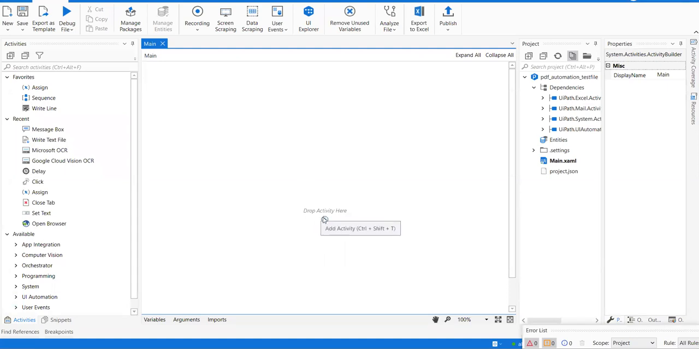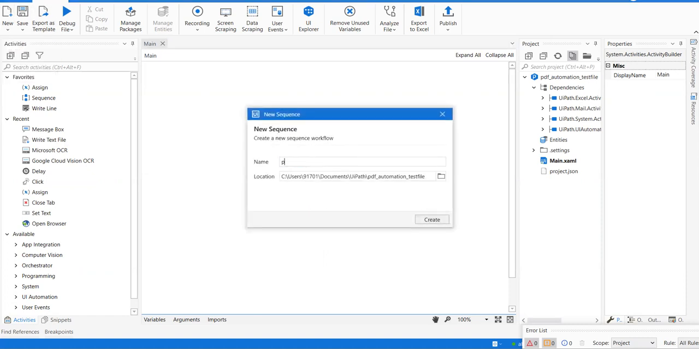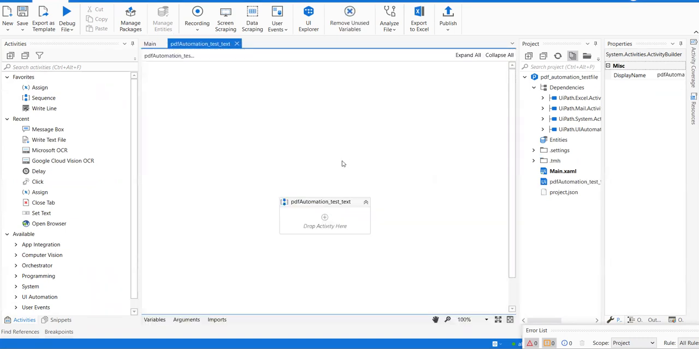And then you also know that anything we do in RPA should be either a flowchart or a sequence. Okay. So let me quickly go to new and get the sequence, and name it PDF_automation_test_text, whatever might be the sequence name. Okay, guys. Now we got the sequence, and the name of the sequence is PDF_automation_test_text.